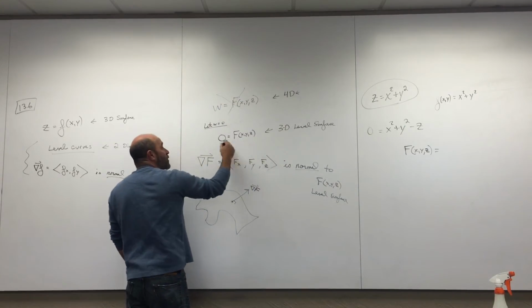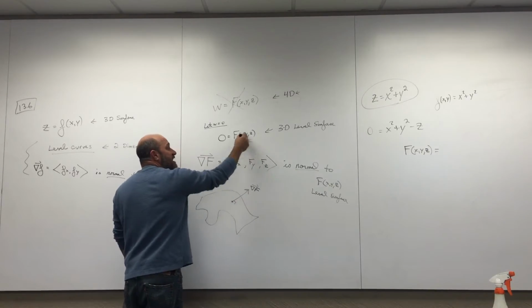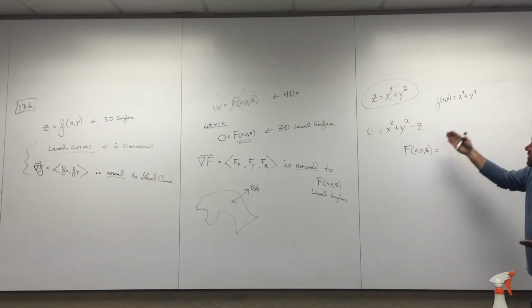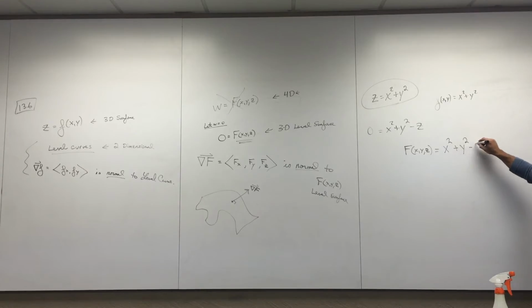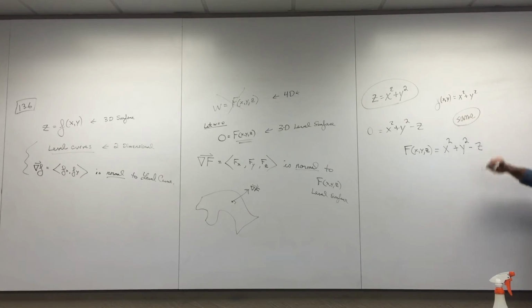But really, when we use the big F notation, we're letting it equal 0. So when this equals 0, I can call it big F. And what is it? It's x squared plus y squared minus z. It's the same thing. These are both the same.